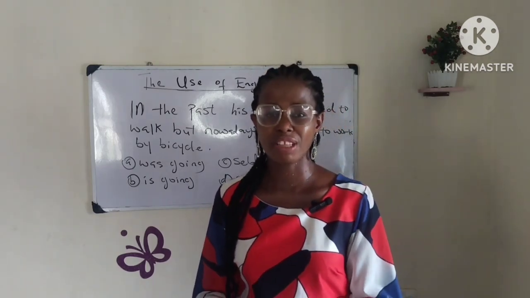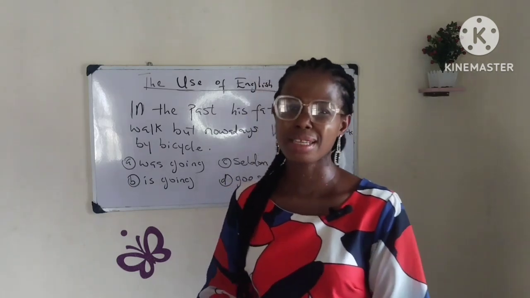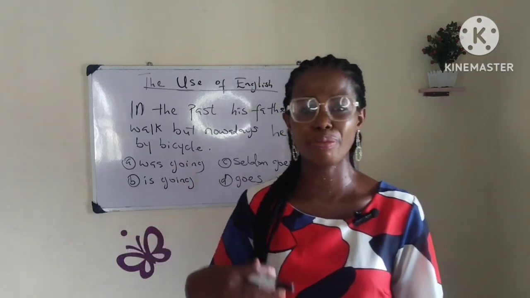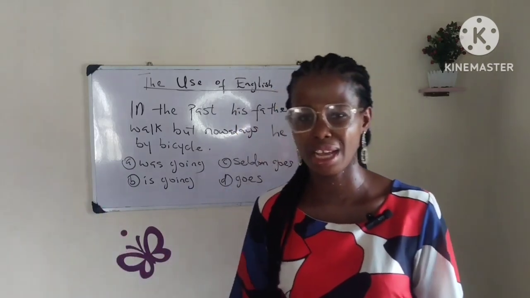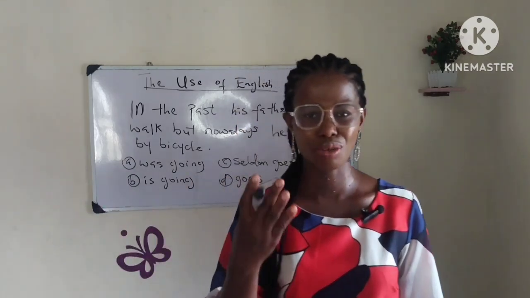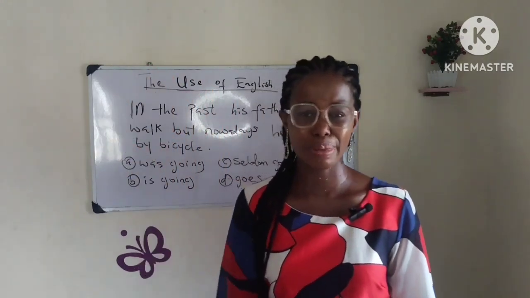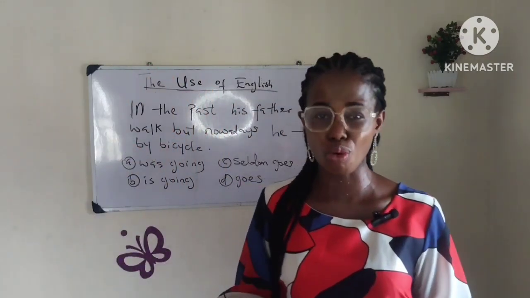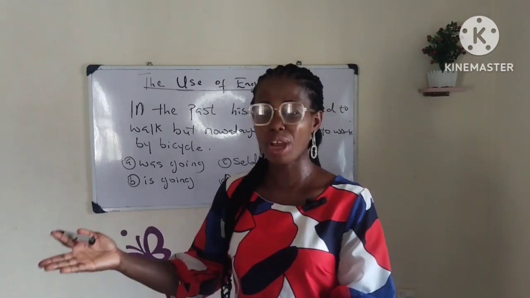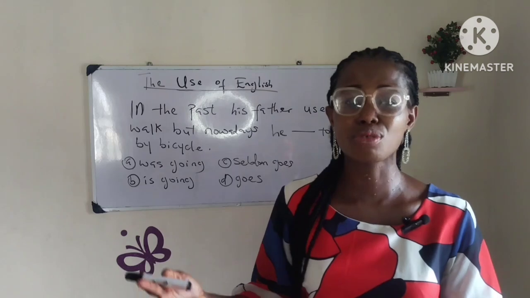Now, for example, let's say go. Go is the base form of the verb go. Okay, now when go is in third person singular, you already know what I mean by first, second, and third person. I've talked about it in so many of my videos. First person, the person talking; second person, you that is listening; and third person, the person that is being talked about. So the base form of the verb go is go, but when the subject is third person singular, it becomes goes.